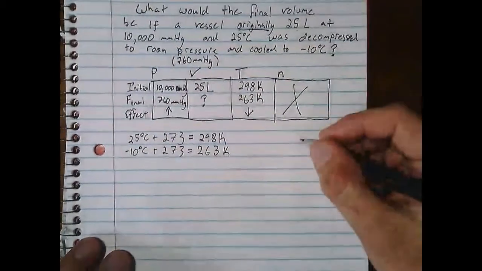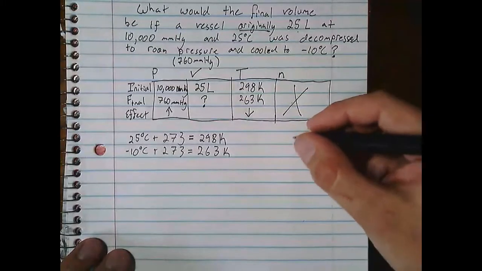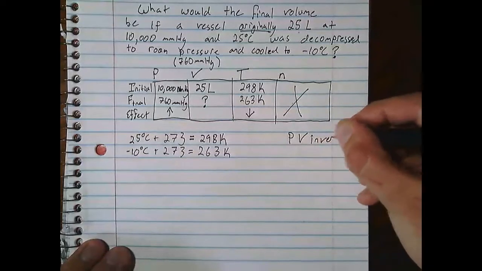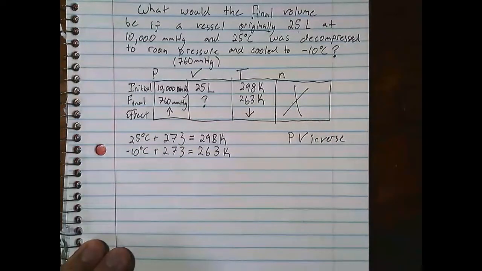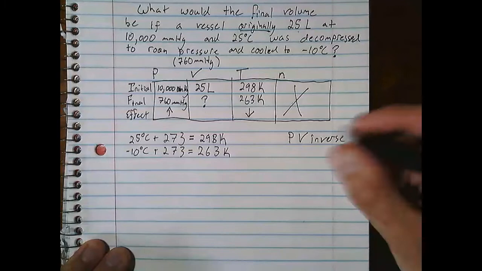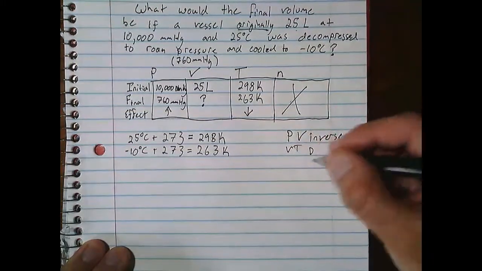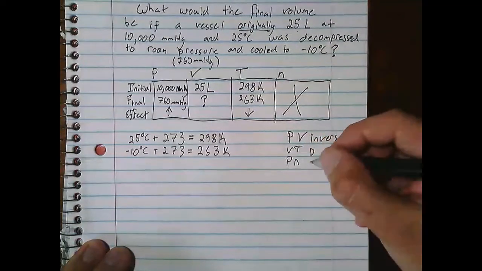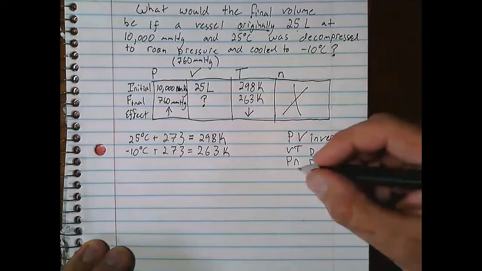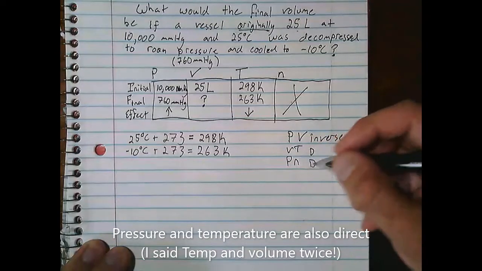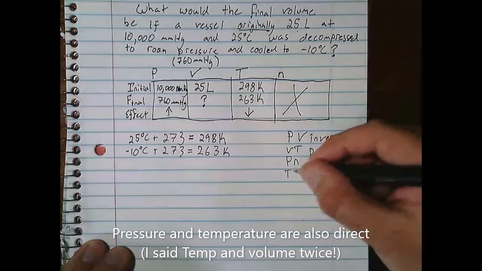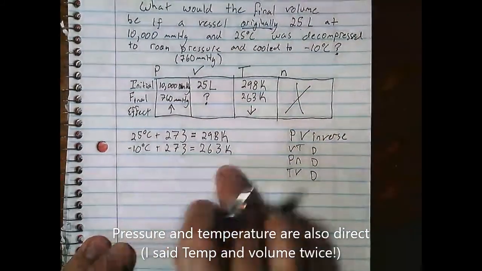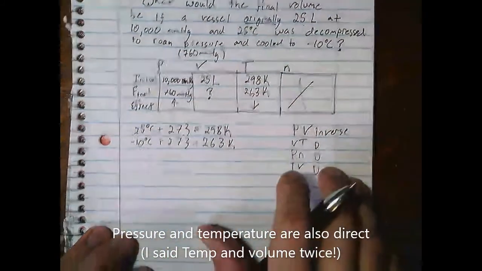Just as a little cheat sheet off to the side, I might say, hey, pressure and volume are inverse, and then everything else are direct. So volume and temperature are direct. Pressure and number of particles are direct. And then finally, temperature and volume are direct. Well, anyways, we've got everything that we need to know. Now we can finally do math.